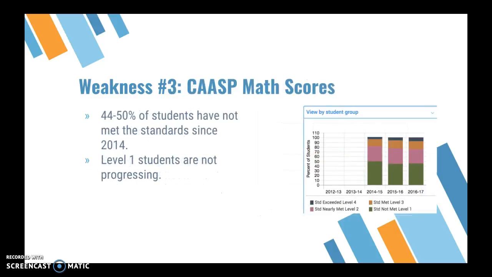Next, the CAASPP scores: 40 to 50% have not met standards since 2014. You can see that on the left. The graphs show students who have not met level 1, which is concerning. It's consistent, and this is an area of concern for them. If students are at level 1, the district needs to provide attention for them so that they're able to increase their scores and hopefully bring up the scores of the district.